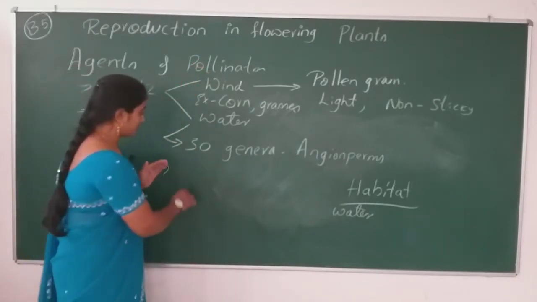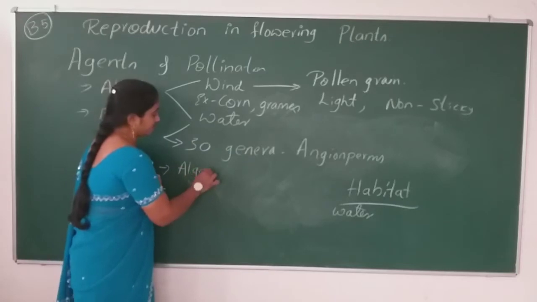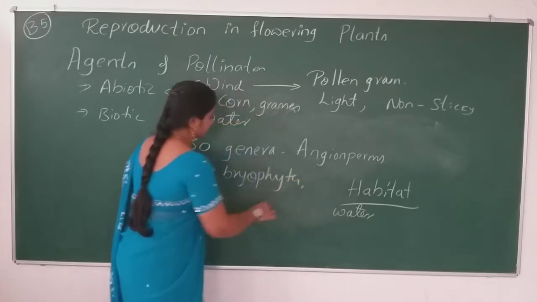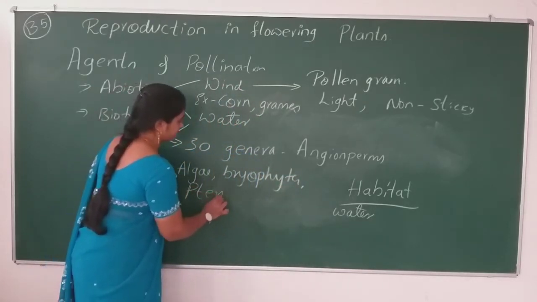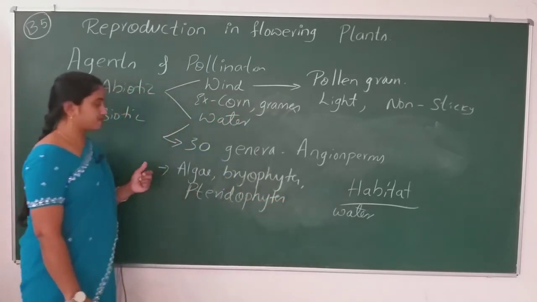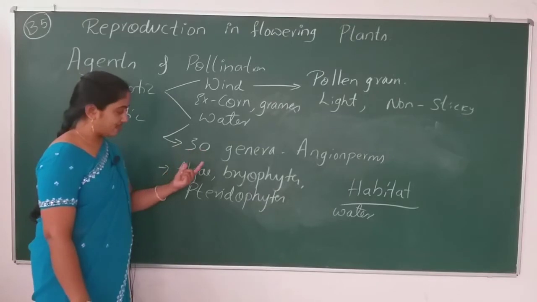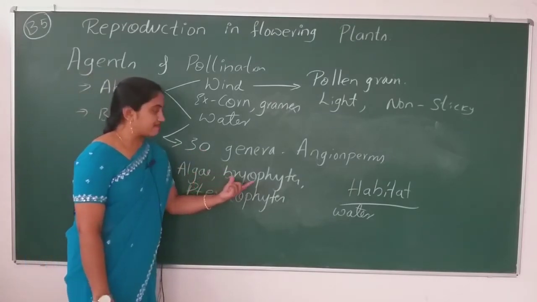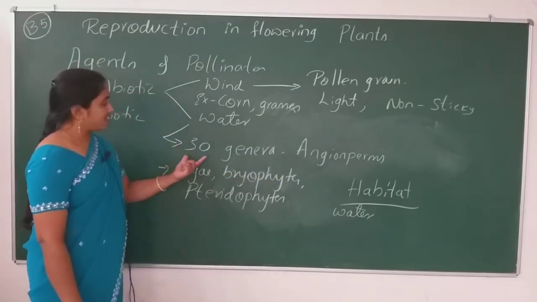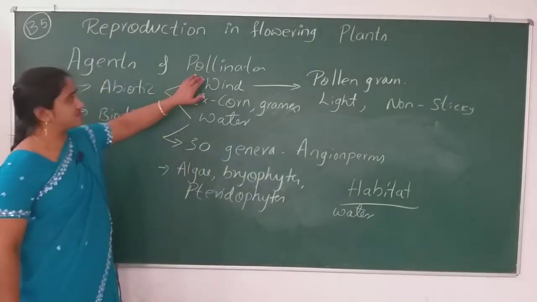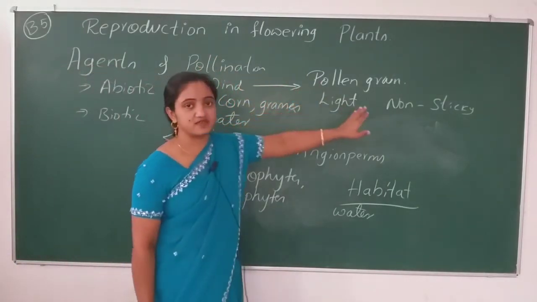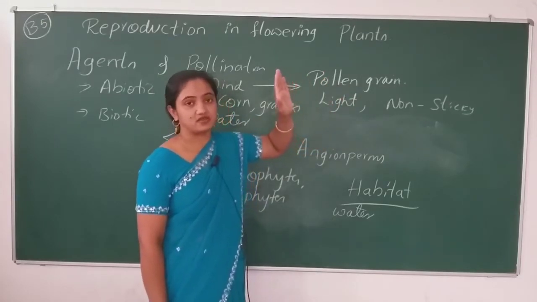I'll write here: algae, bryophytes and pteridophytes. They release their male gametes into the water body, and the female flower traps those male gametes and achieves pollination. Let me tell you one thing: the transfer of pollen grain from the anther to the stigma is purely a chance factor.